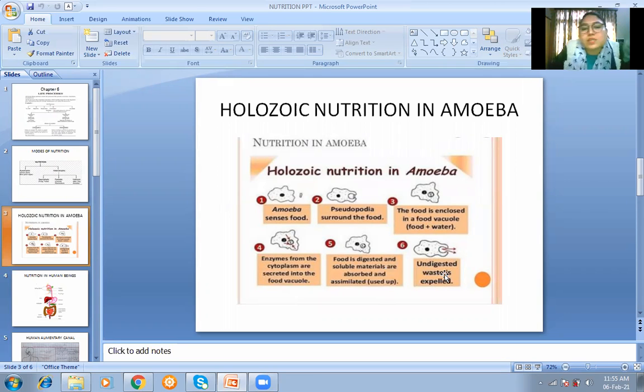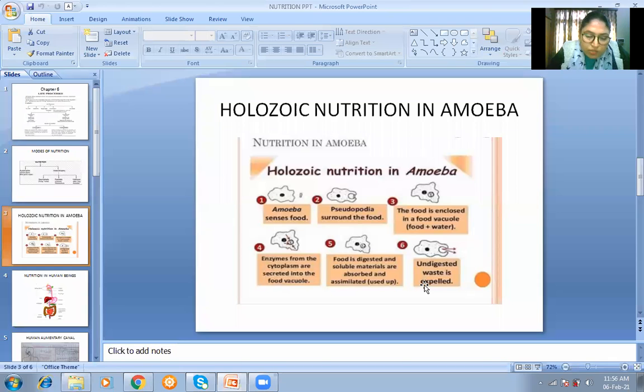And last step is egestion. Egestion means, when the amoeba engulfs the food with its pseudopodia, at that time some waste particles also get inside the body. So that waste particle, or the waste produced by the amoeba also, has to be thrown out, and that step is called egestion. So undigested waste is expelled out, that is known as egestion.